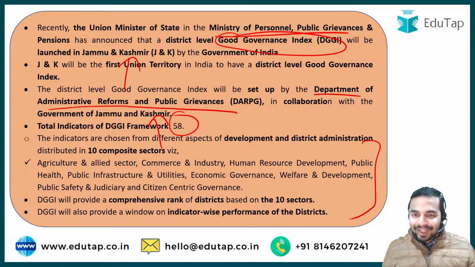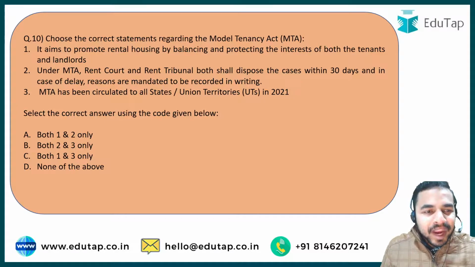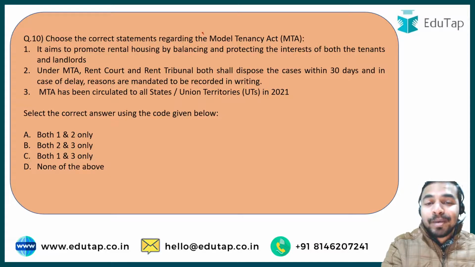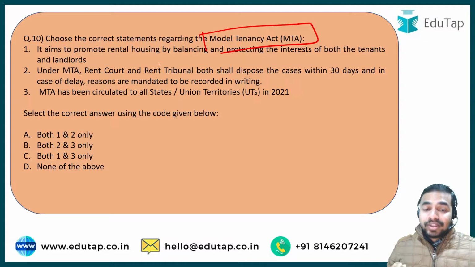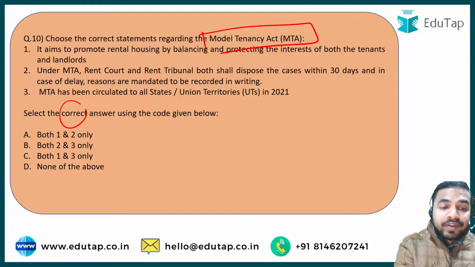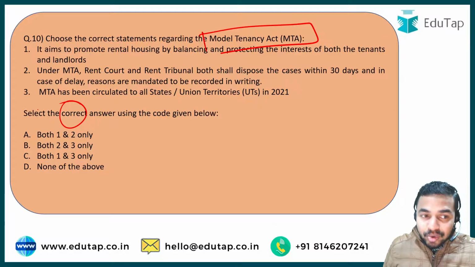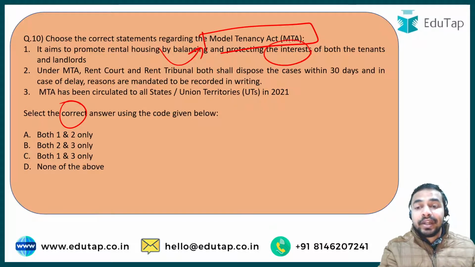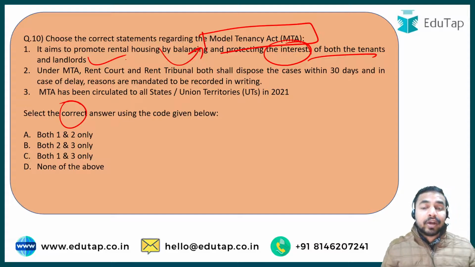Now we are moving towards the next question, which is here on your screen. The next question is about another important initiative taken by the government, that is the Model Tenancy Act. In this question, you are required to identify the correct answer using the codes given below. The very first statement says that the Model Tenancy Act was launched to promote rental housing by balancing and protecting the interests of both the tenants as well as the landlords. That means this Model Tenancy Act aims to promote rental housing, and it is going to support both the tenants and landlords.